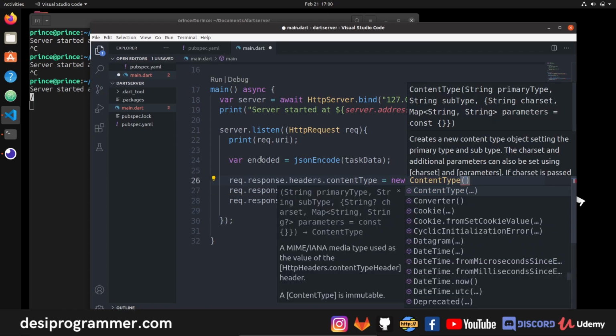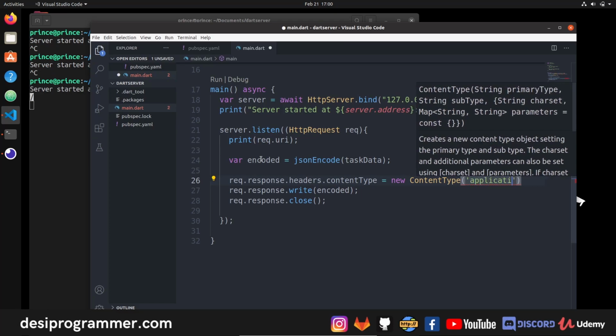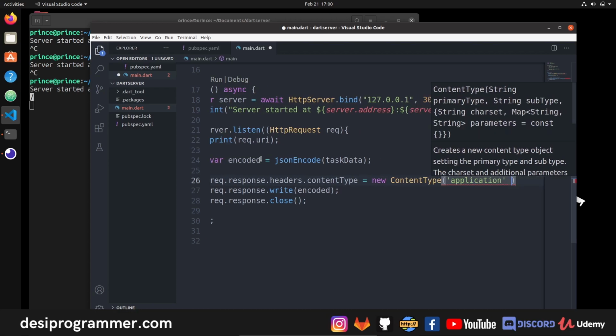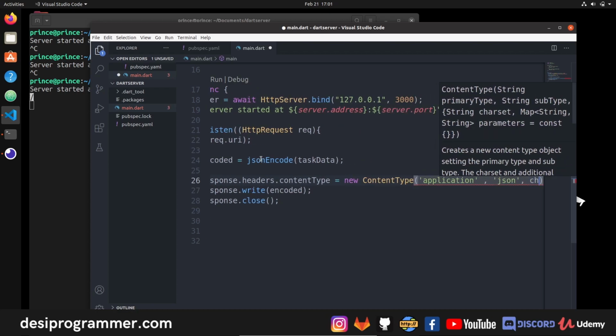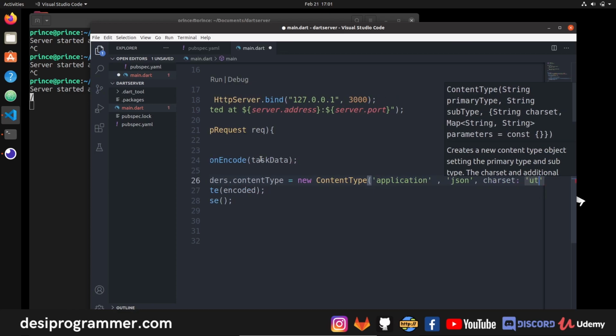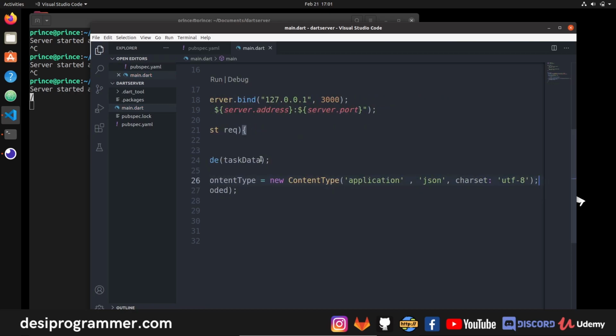And here we have to put the primary type and the subtype and then the charset. So my primary type is application and the subtype is JSON. And then our charset here is actually UTF-8. So UTF-8. And I think we are good to go.